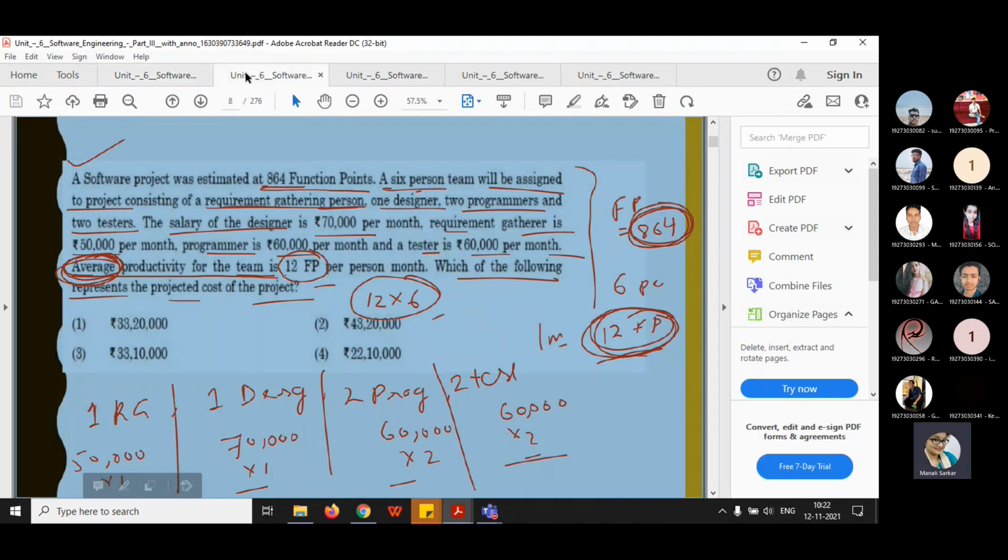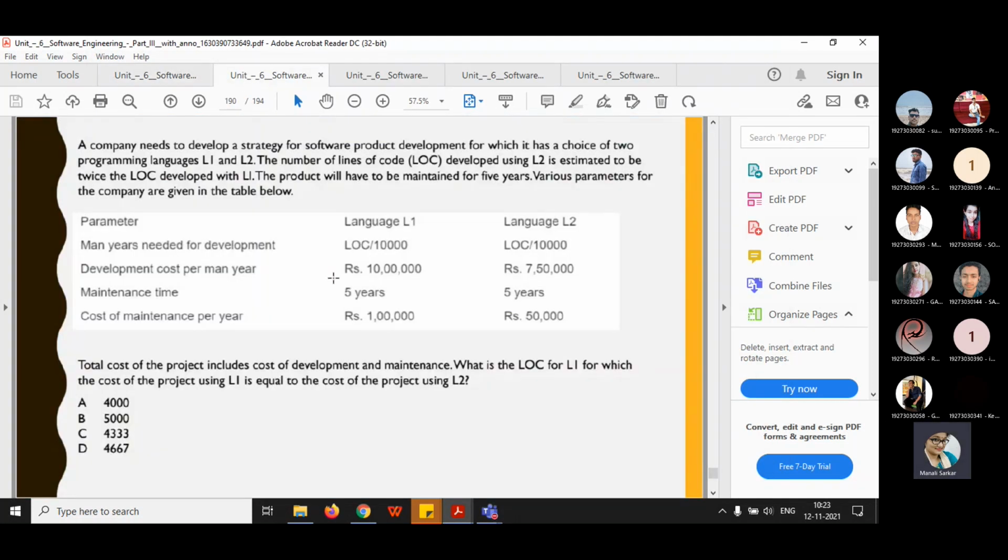So next, see here, another type of question. A company needs to develop a strategy for software product development, for which it has a choice of 2 programming languages. So here there are 2 programming languages, L1 and L2. The number of lines of code developed using L2 is estimated to be twice the LOC developed with L1.